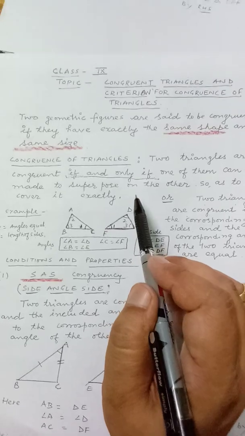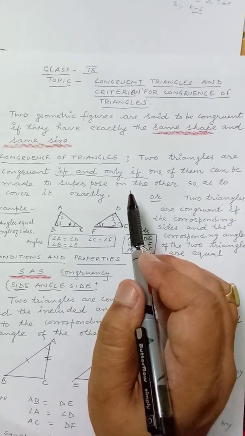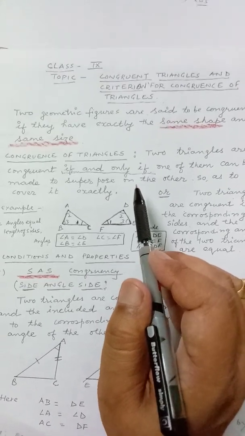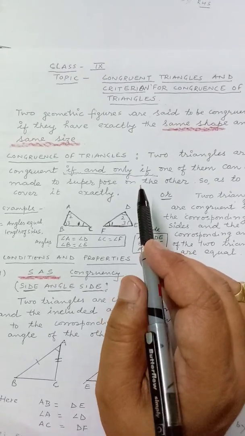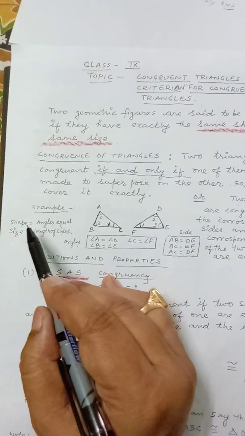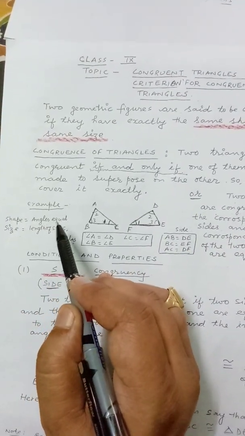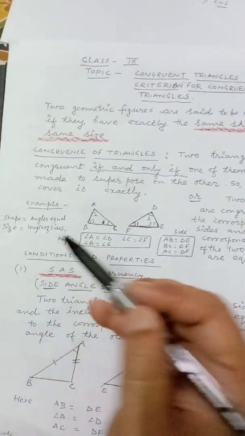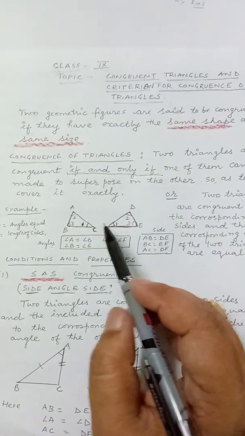It means if you keep one triangle over the other triangle, the two triangles will become one, and this will happen only if they have the same shape and same size. Same shape means the angles should be equal, and same size means the lengths of the sides should be equal.